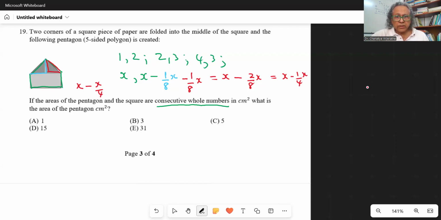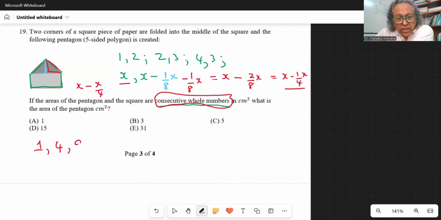And then, in square centimeters, x and x minus 1/4 x are square numbers. So consider the whole numbers. Now, what are the square numbers? Square numbers are the areas of these squares. The square can have either 1, 4, 9, 16. It can't have 3, right? Because what is the sign?